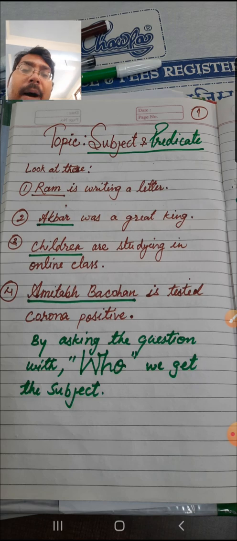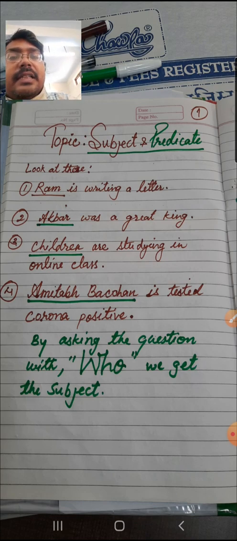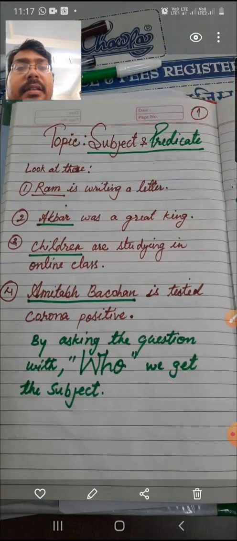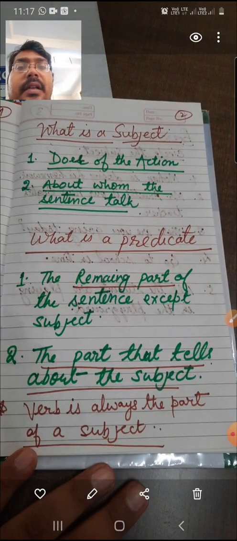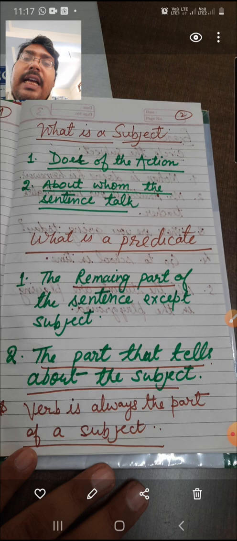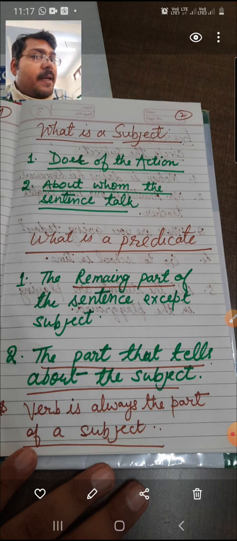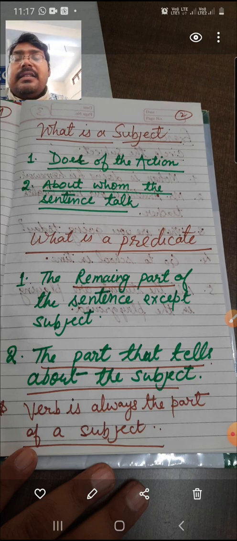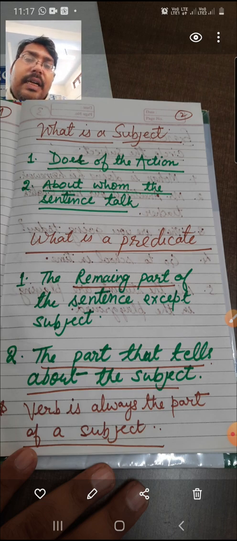So it is telling you about Amitabh Bachchan. That's why Amitabh Bachchan is the subject in the fourth sentence. So from these two things, it is clear that the subject may be the doer of the action, and second thing, the one about whom the whole sentence talks. So in this way, we can easily understand that the subject in a sentence is the doer of the action, or the whole sentence talks about it, that is a subject.